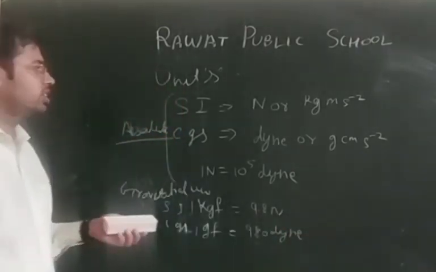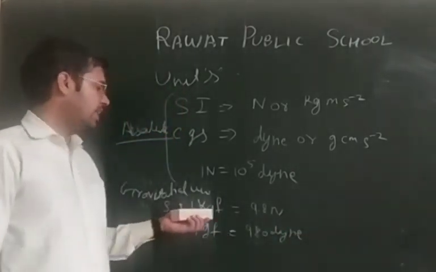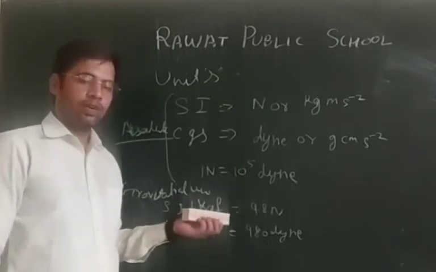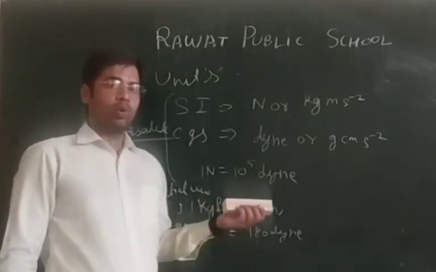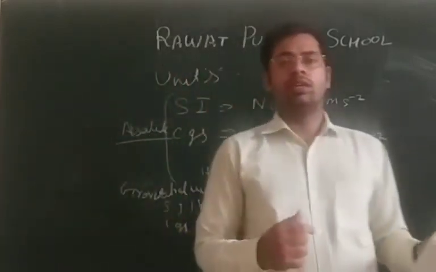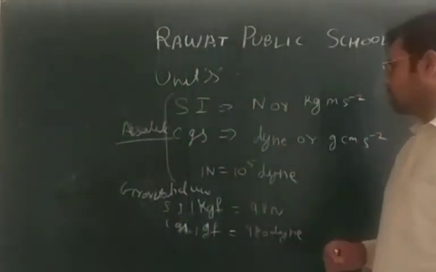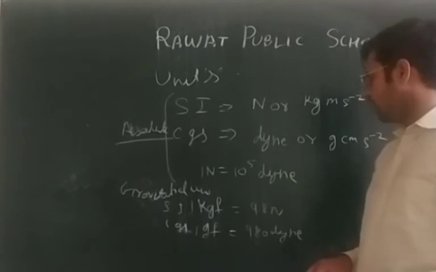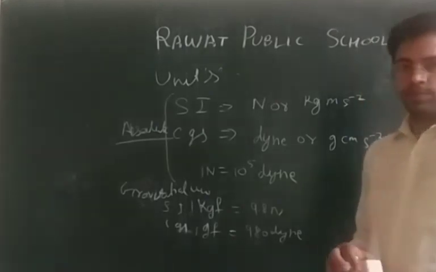These are the gravitational units of the force. That means 1 kgf, the gravitational unit of force, is equivalent to 9.8 Newton. And in CGS, 1 gram force is equal to 980 dyne.